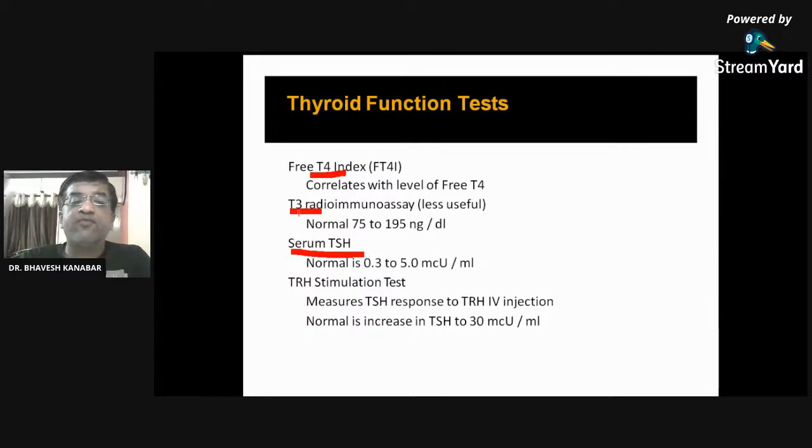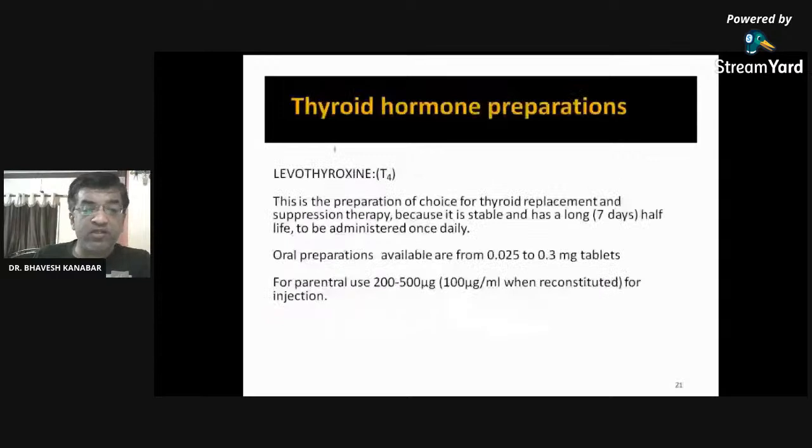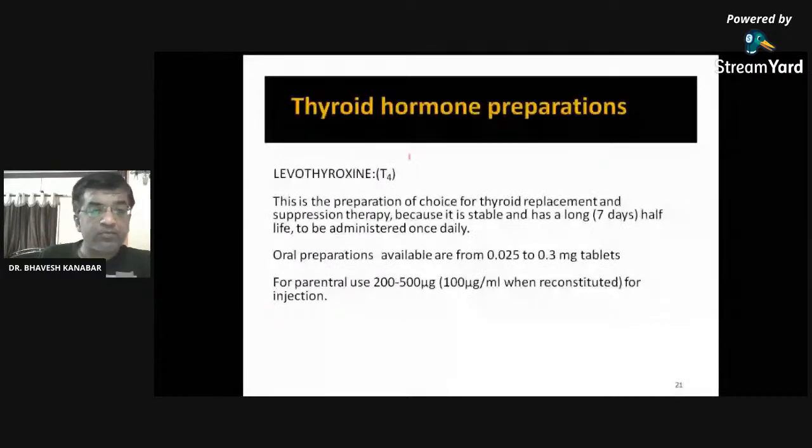T4 and T3 levels rise, so that the TSH level decreases. Okay. Then the TRH stimulation test. No need to remember this. Just remember T4, T3 estimation and serum TSH.